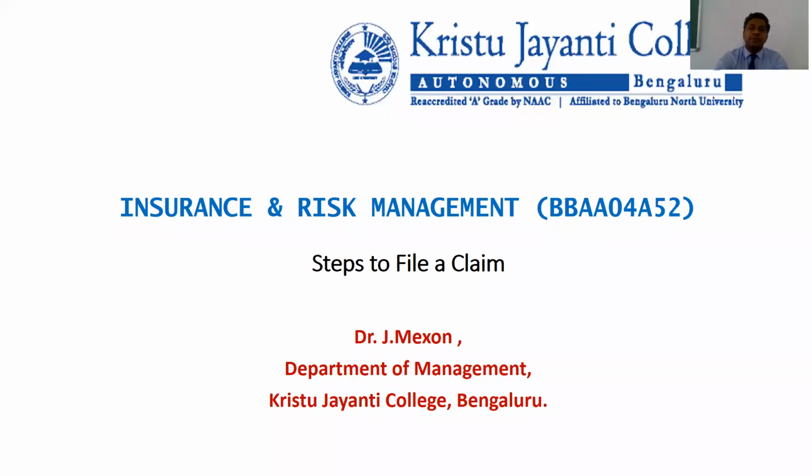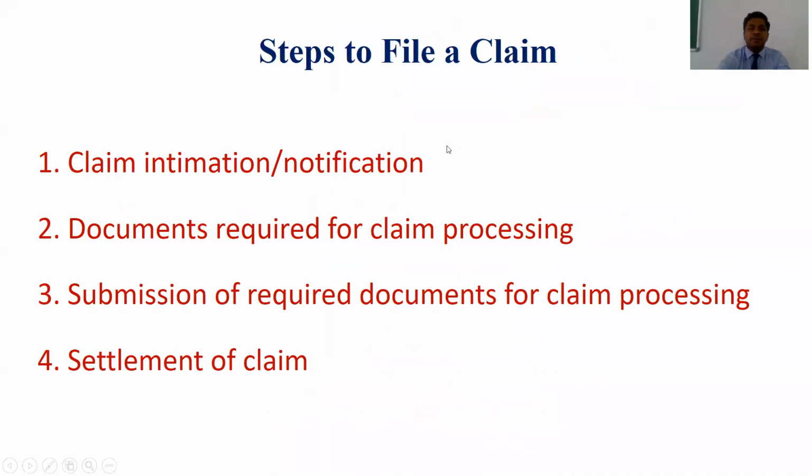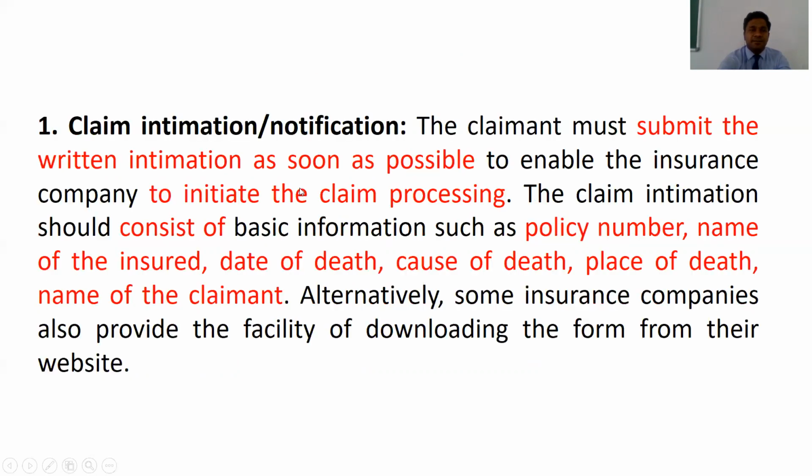Hello everyone. Today we are going to see the steps to file a claim under a life insurance policy. When we make a claim under life insurance, we are supposed to follow these steps. First one is claim intimation or notification. Second one is documents required for claim processing. Third, submission of required documents for claim processing. Finally, settlement of claim based on these.